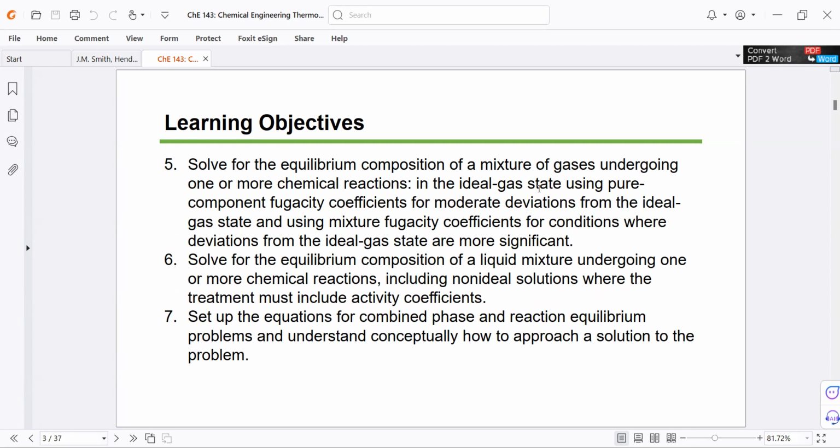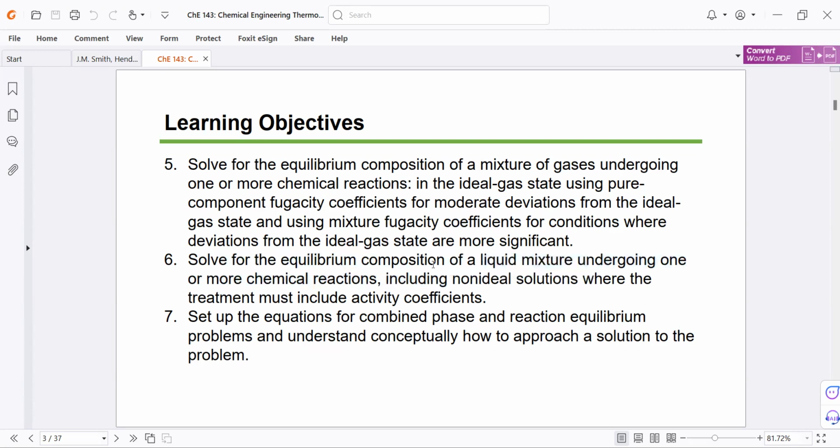And then in the ideal gas state, using pure component fugacity coefficient for moderate deviations from the ideal gas state and using mixture fugacity coefficients for conditions where deviations from ideal gas state are more significant. So notice that we are still going to apply fugacity and fugacity coefficients. So we have not yet moved on from fugacity.